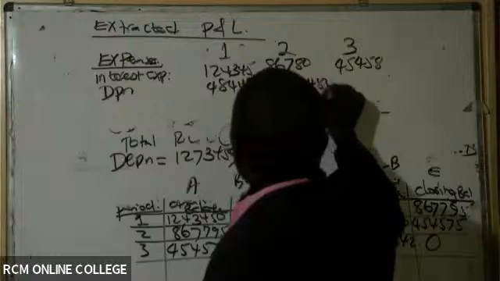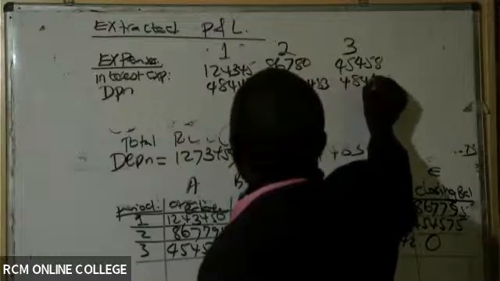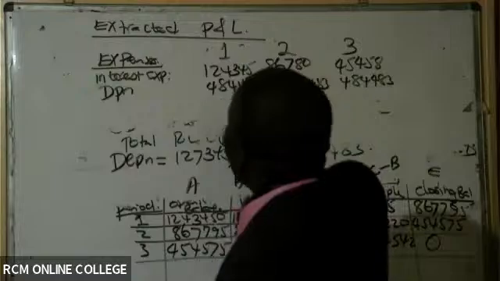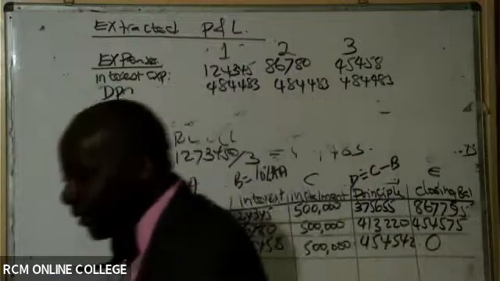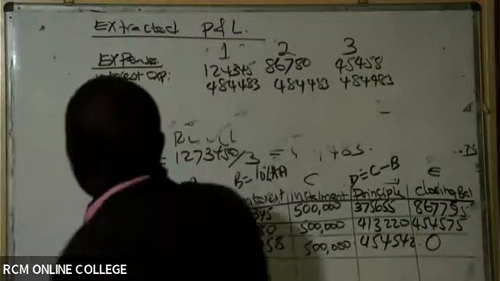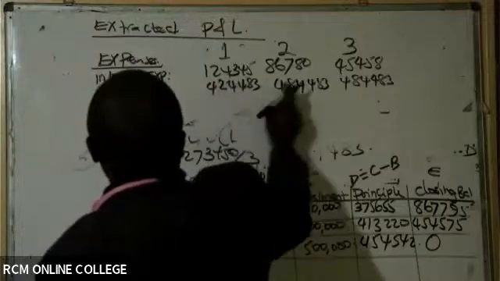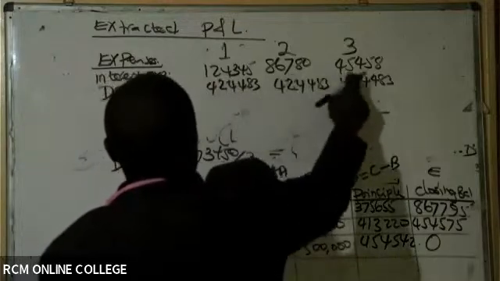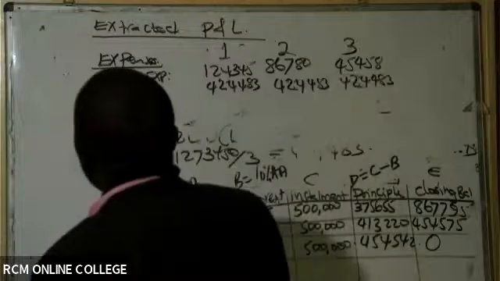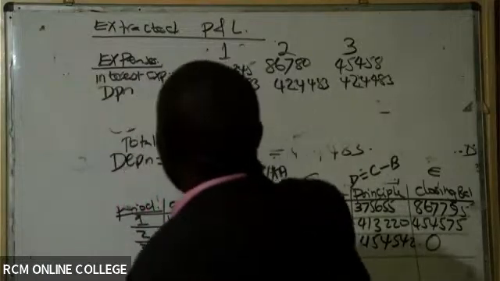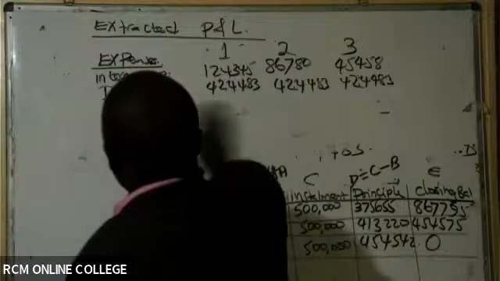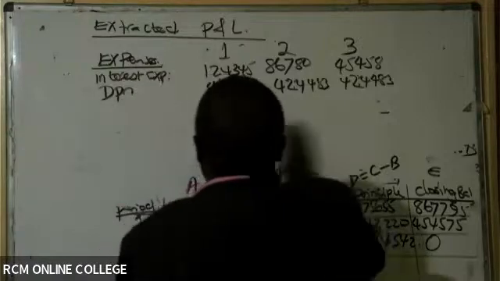Don't start adding anything. Sorry, it's 424. So 424, sorry for that. Thank you very much. That is the end of the extracted profit and loss, or extracted income statement.